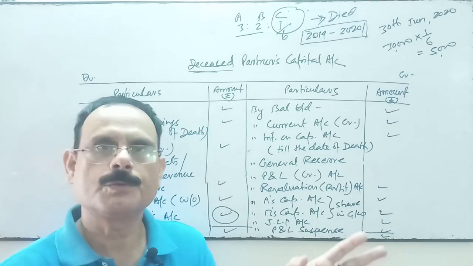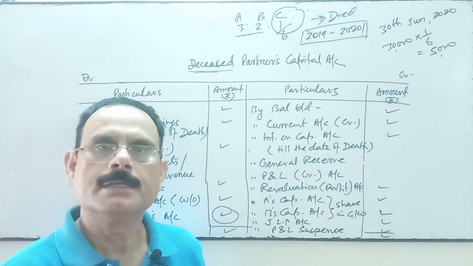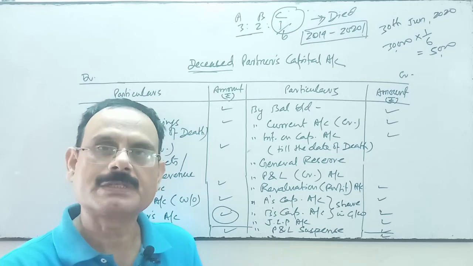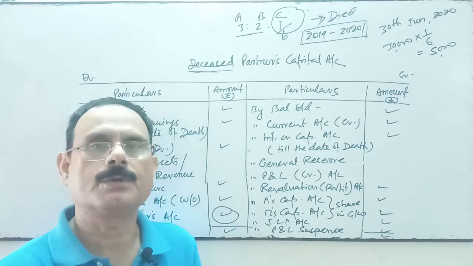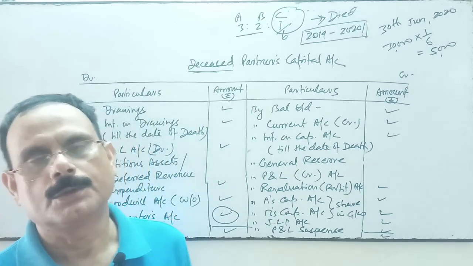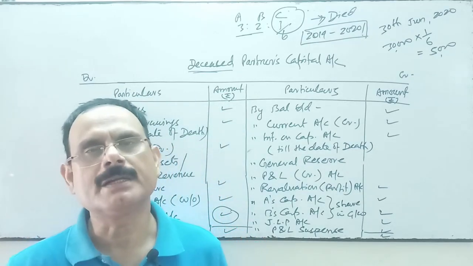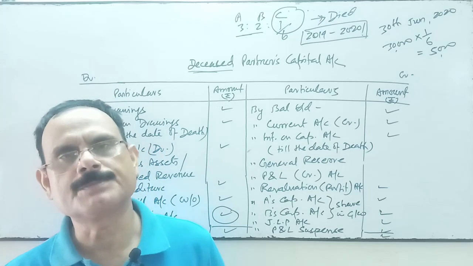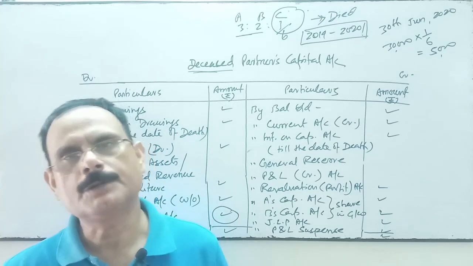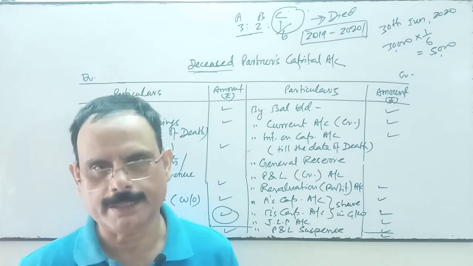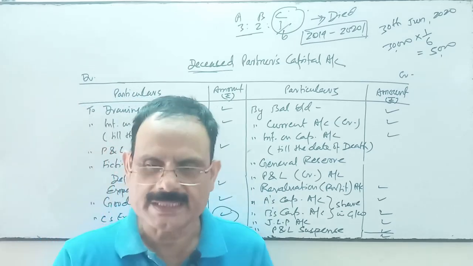Then C's executor's account debit to C's executor's loan account, 60,000. Thereafter the loan will be paid in the near future in installments, according to the terms and conditions of payment of the loan, by the firm with interest.